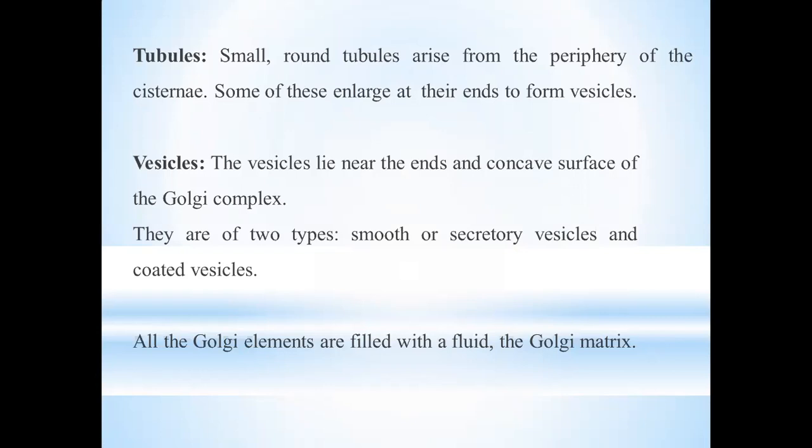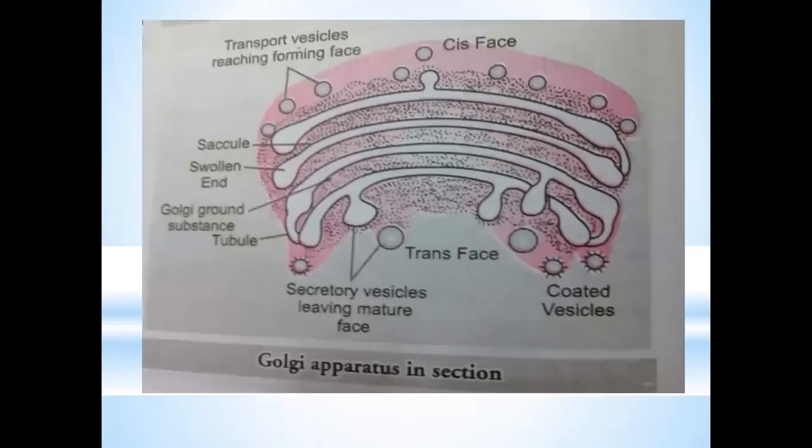There are two types of vesicles, known as smooth or secretory vesicles and coated vesicles. As the names explain, the smooth vesicles are smooth and secrete different chemicals. However, coated vesicles are not smooth and are coated with different chemicals. All the Golgi elements are filled with a fluid that is known as the Golgi matrix.